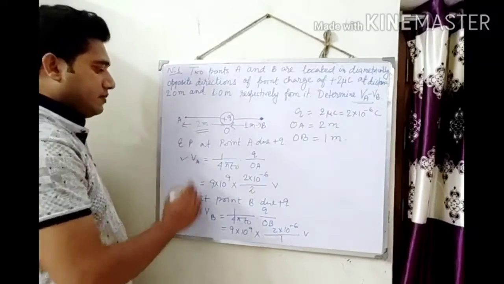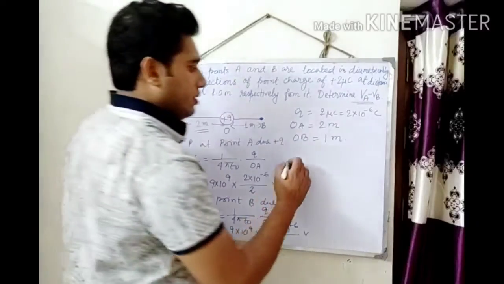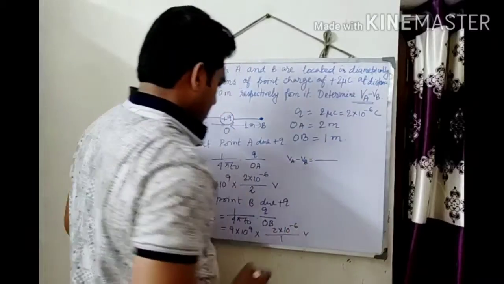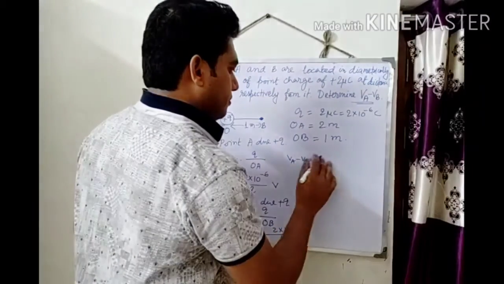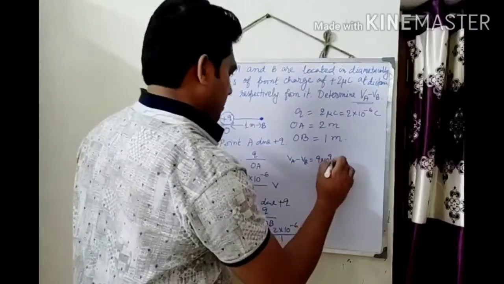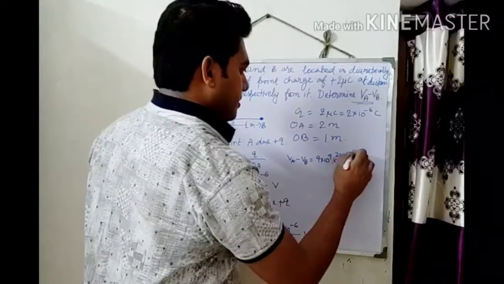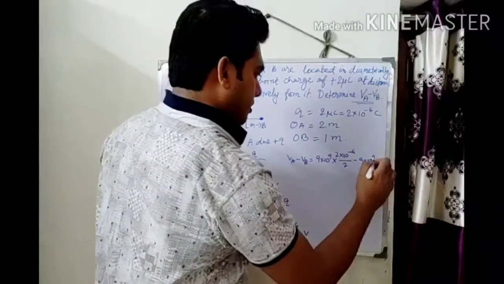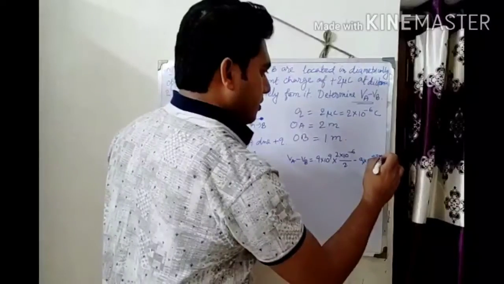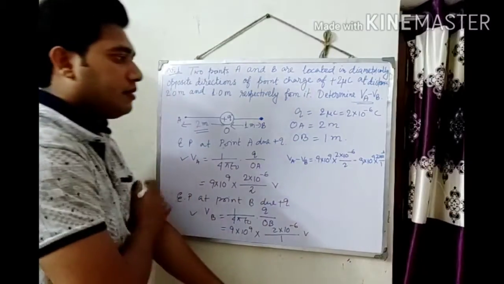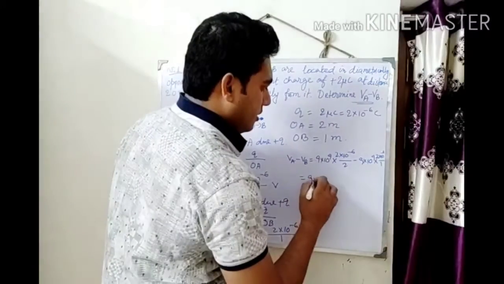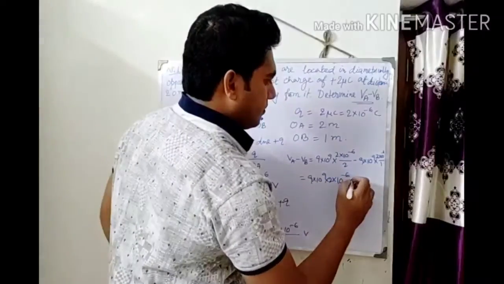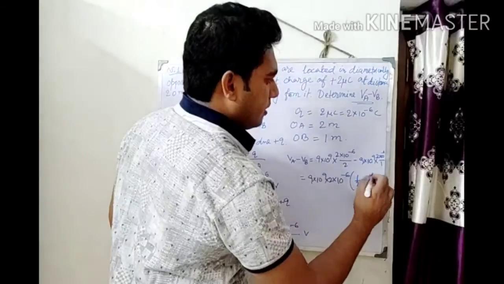Now find the difference between VA and VB. So VA minus VB will be 9 into 10 to the power 9 into 2 into 10 to the power minus 6 by 2, minus 9 into 10 to the power 9 into 2 into 10 to the power minus 6 by 1. Taking common 9 into 10 to the power 9 and 2 into 10 to the power minus 6, it will be half minus 1.